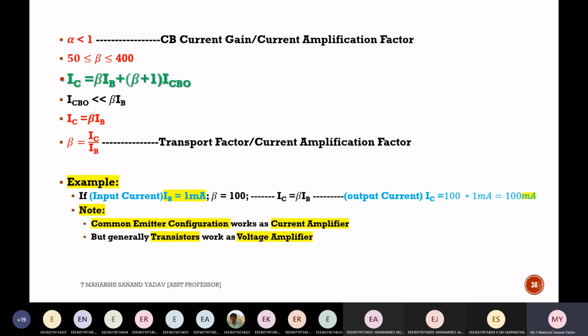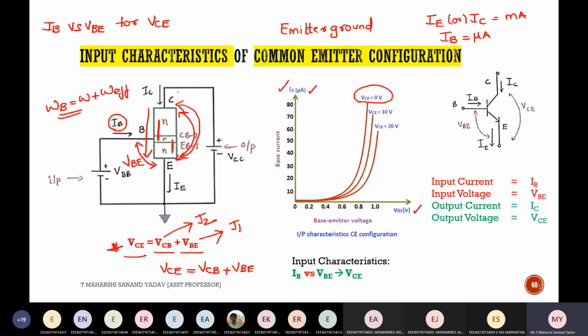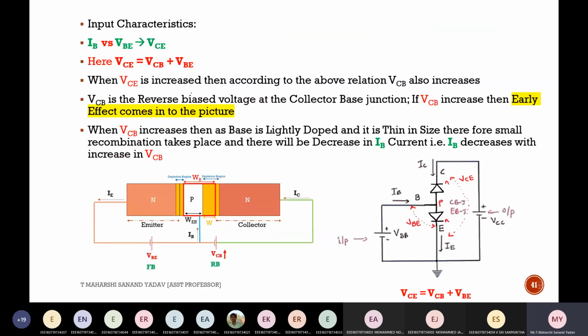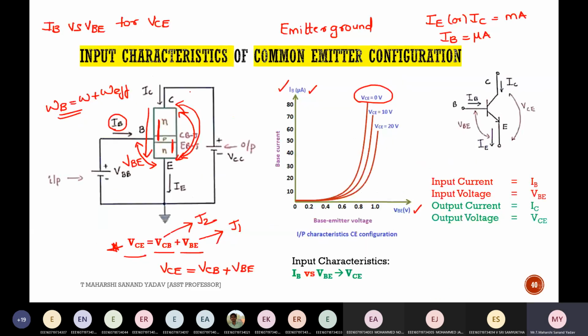Next, see here, alpha is nothing but the CB current gain, and I got the range of beta in the range of 50 to 400. This is the final expression which I got. Simply I've replaced 1 plus beta into ICB naught with ICE naught. Okay, you are clear up to this point. Now tell me where you are getting this doubt. What is happening in this characteristics?